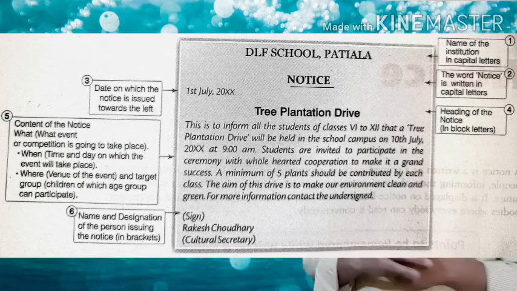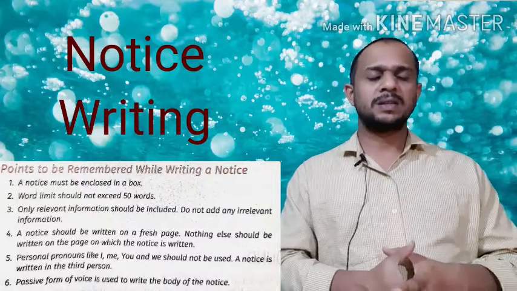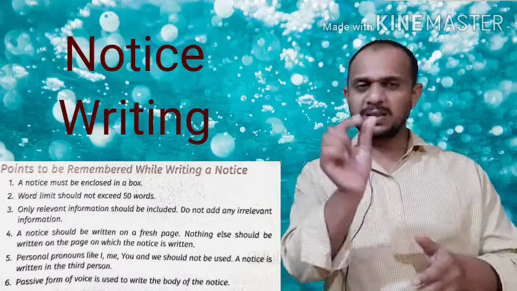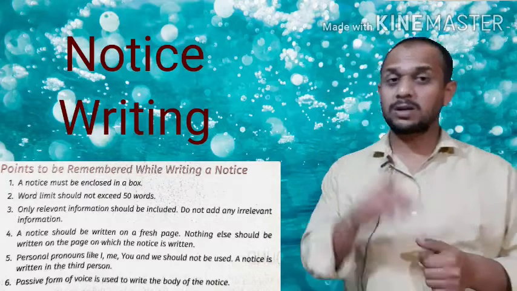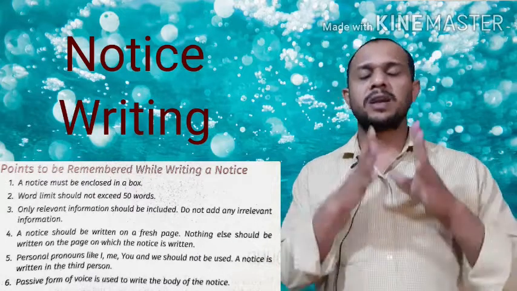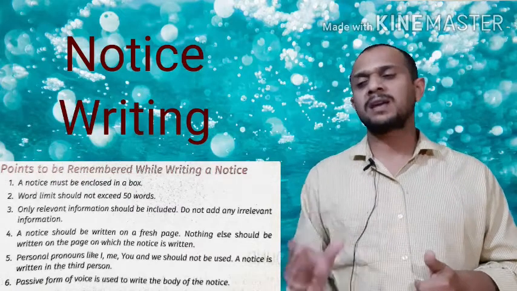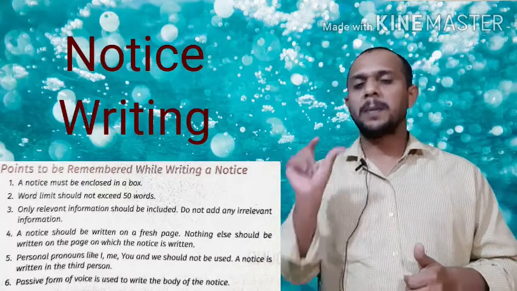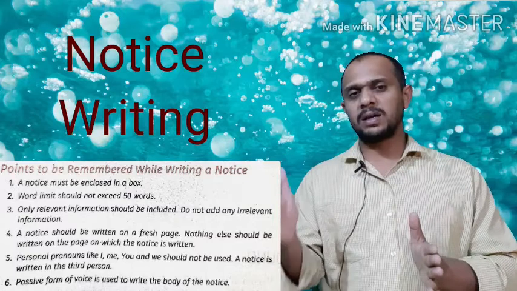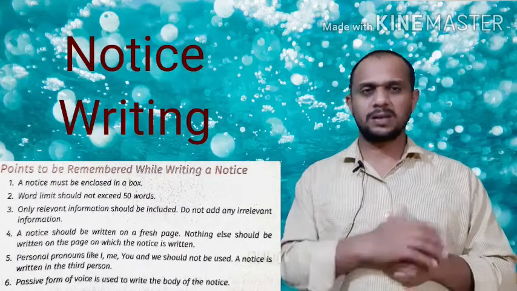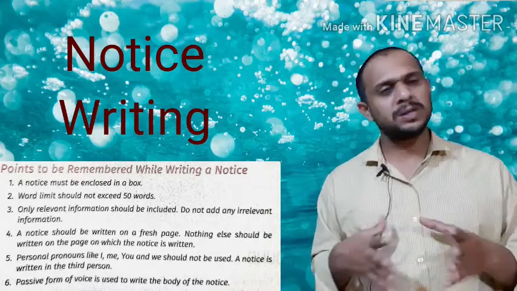So okay, how to write a notice? Keep the notice in an enclosed box, number one. Then on the top of the notice, in the middle, we make a heading: name of the school, organization, institution in capital letters, give a space, then write the word NOTICE in capital letters. Then on the left hand side, mention the date like 15th March, 2020. Keep a comma in between month and year. So 14th January, 2020.